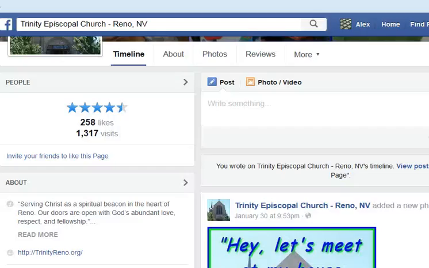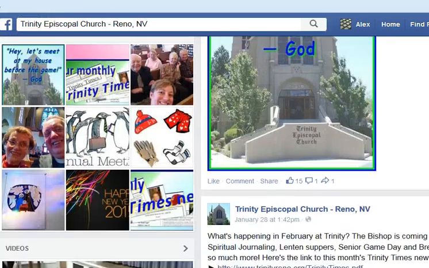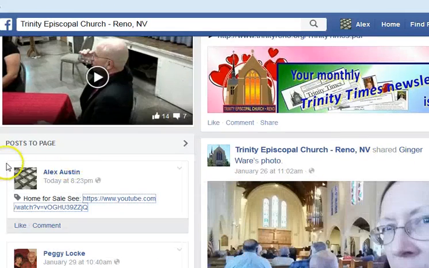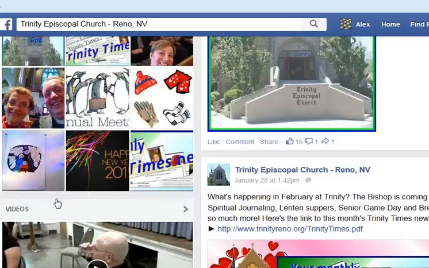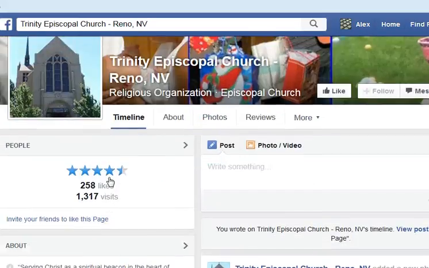Pause. So from our first example, we see that we can type in churches in any city and state. We can make our post here. We can write anything in the post that we desire. And then once it is posted, it will be shown here in the post to page, so that anybody who is a member of this congregation, if they happen to see the post, whether they were looking to purchase a home or not, even if you're selling your properties, you could advertise there.